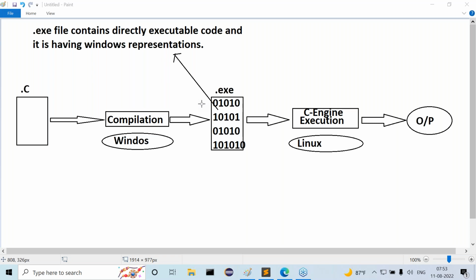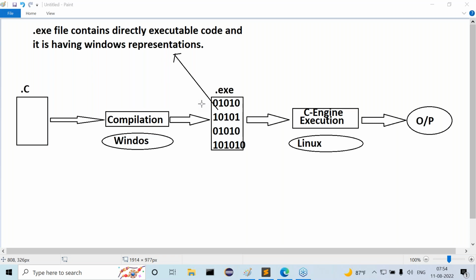What is the nature of the .exe file? It has directly executable code, and at the same time, it is dependent on the operating system where we compiled the C program. That means it has the executable code as per the Windows representations. Understand my point here?